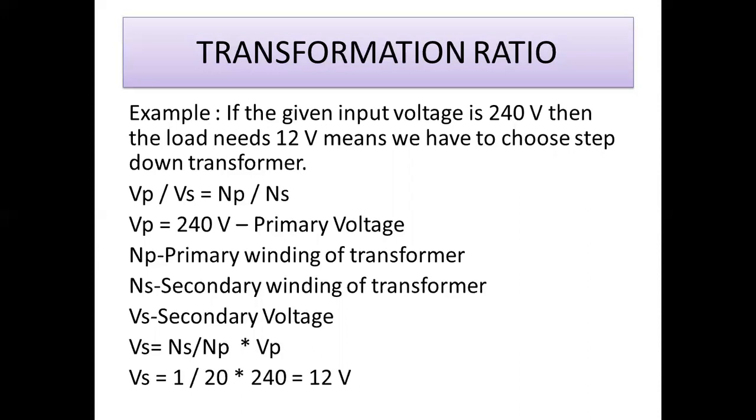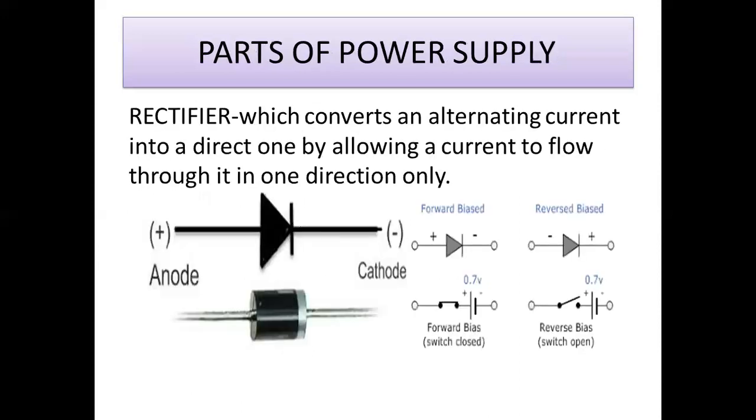If I want 12 volt and the given input voltage is 240, you have to select like this: Vs, the secondary voltage, equals 1 by 20 into 240. That is, the primary side coil value is 20 and the secondary side coil value is 1. So we get 12 volt at the secondary side. Based on our requirement at the secondary side, you have to choose your windings. This is the transformation ratio.